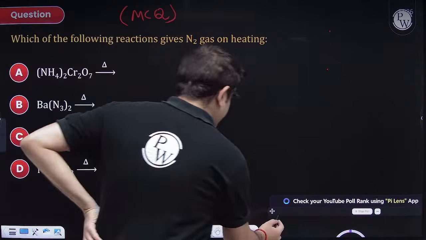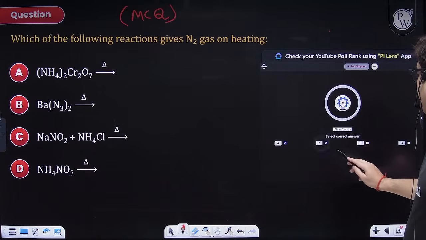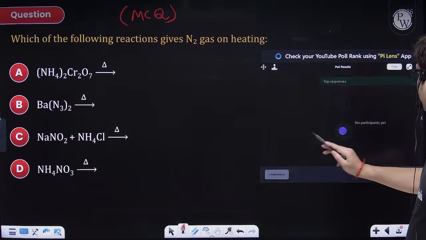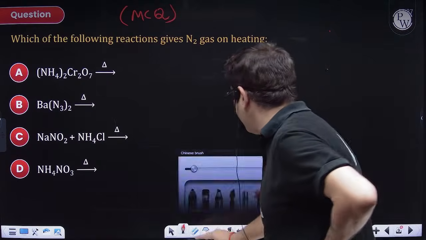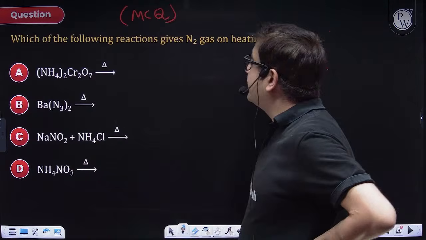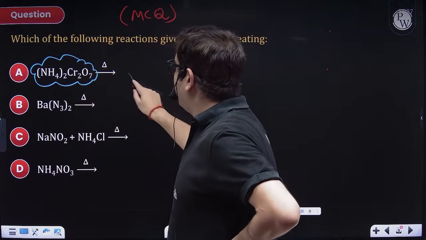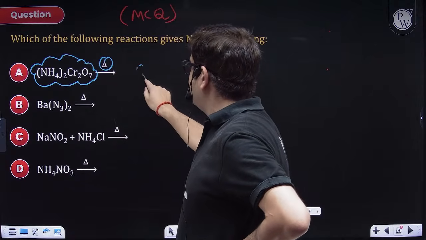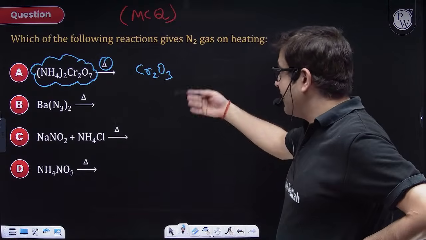ABC. I guess most of you are answering, so your multiple correct answer is ABC. Perfect. Many of you have given the correct answer. Now let us explore the NCERT fact. Sir, ammonium dichromate. Ammonium dichromate on decomposition produces the oxide of chromium in +3 oxidation state.